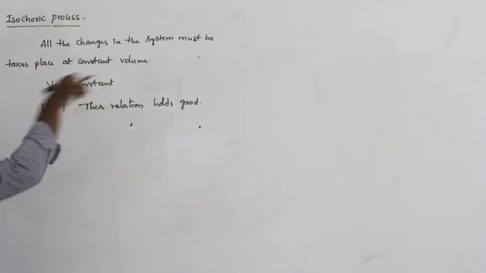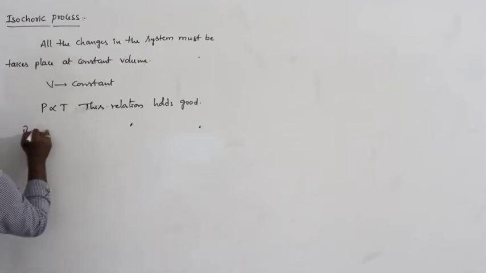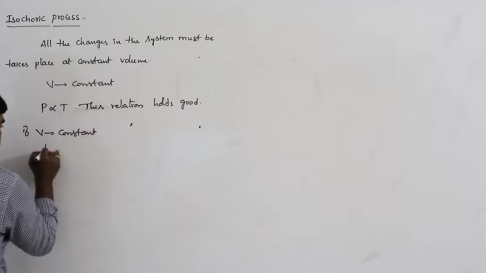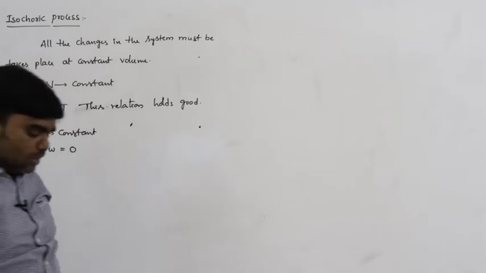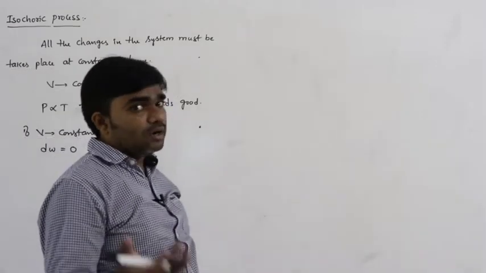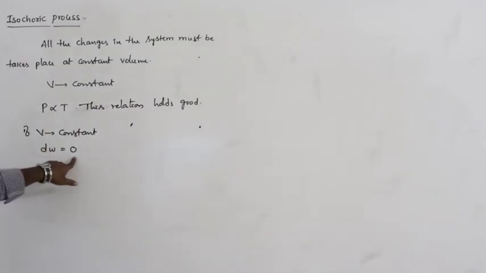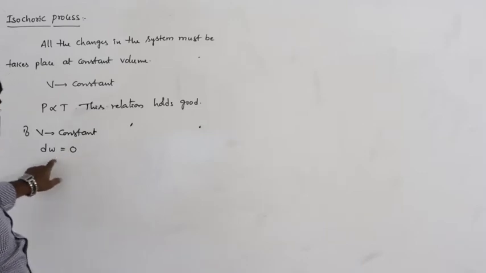And next, the volume of the system remains constant. If the volume of the system remains constant, what about the external work done? External work done by the system, or external work done on the system, whatever it is, must be equal to 0. So dW equals 0 in the isochoric process.